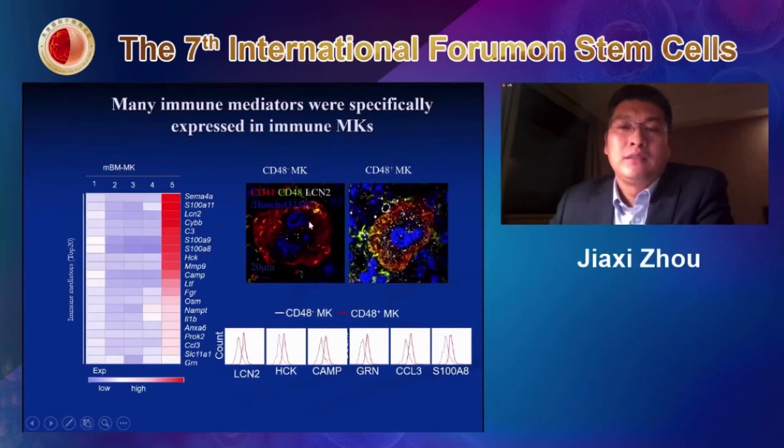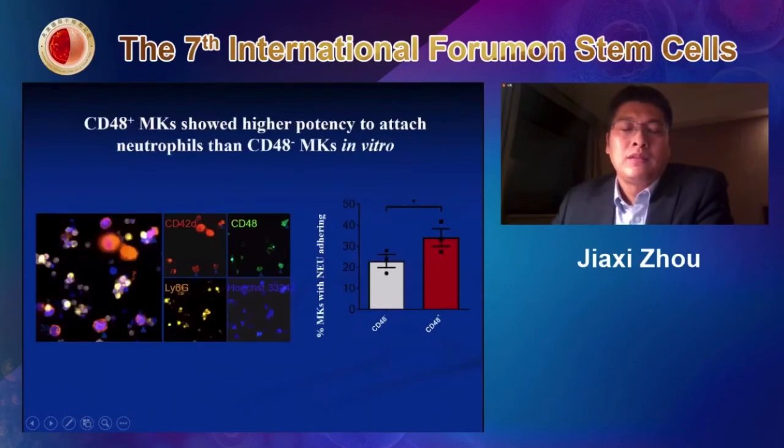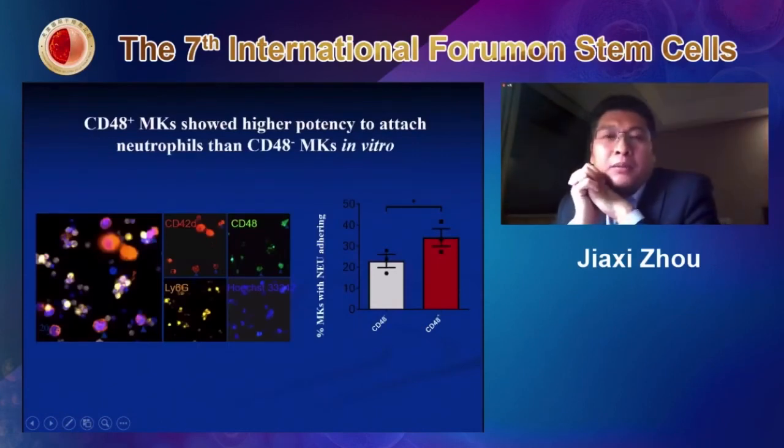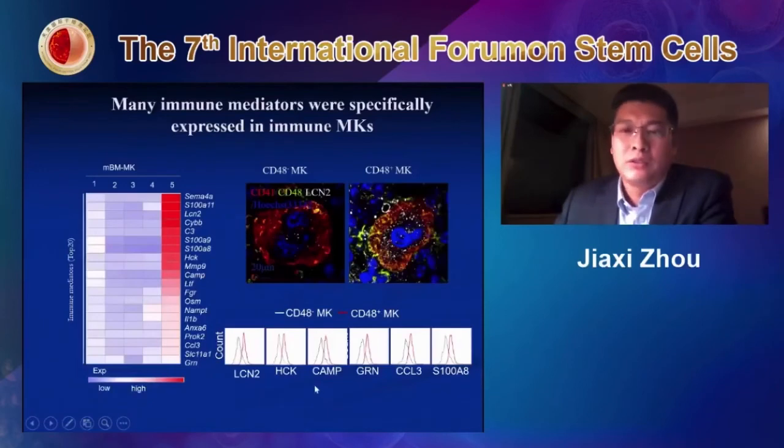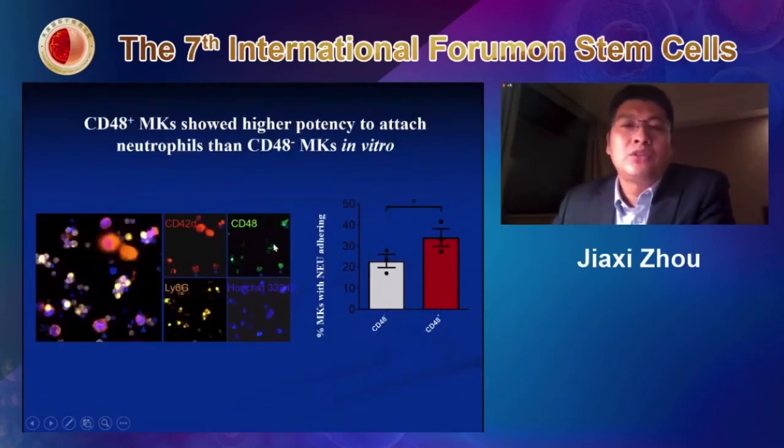But besides the expression of the immune receptors and mediators, we wonder what their function is. So we did some in vitro assays first, and many people have reported that megakaryocytes can really interact with neutrophils. So what we have done is directly incubate the megakaryocytes with neutrophils. As you can see here, some preliminary data show that this CD48 megakaryocyte can indeed accumulate or interact with them, and they can aggregate more neutrophils than the CD48-negative megakaryocyte.